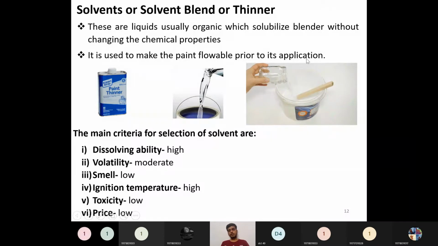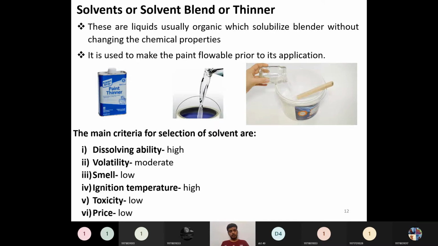If we could not add a thinner into the paint, what happens? Its flowability will be zero. We cannot directly apply it using a brush or some spray application. We have to thin it, we have to decrease its viscosity, otherwise we cannot apply it in a uniform way. To do that, we have to dilute and solubilize it in some thinners, which are usually organic in nature. That will not change the chemical properties, only its flowability characteristics will be changed before the application of any paint.